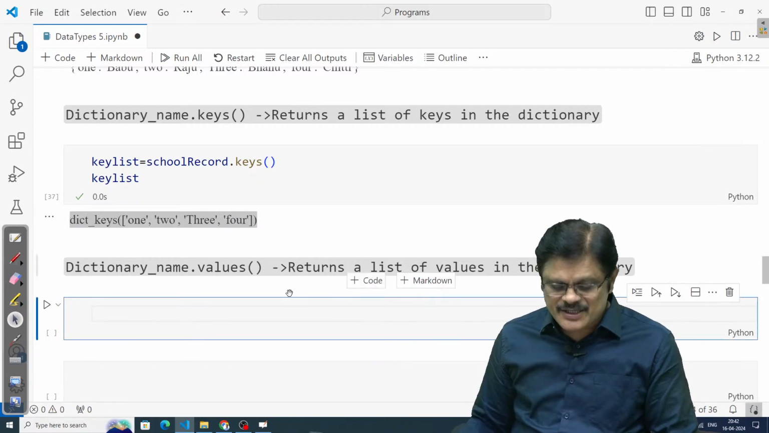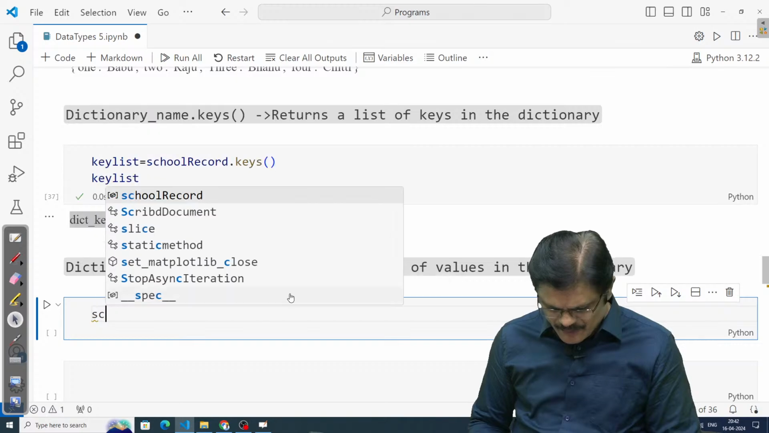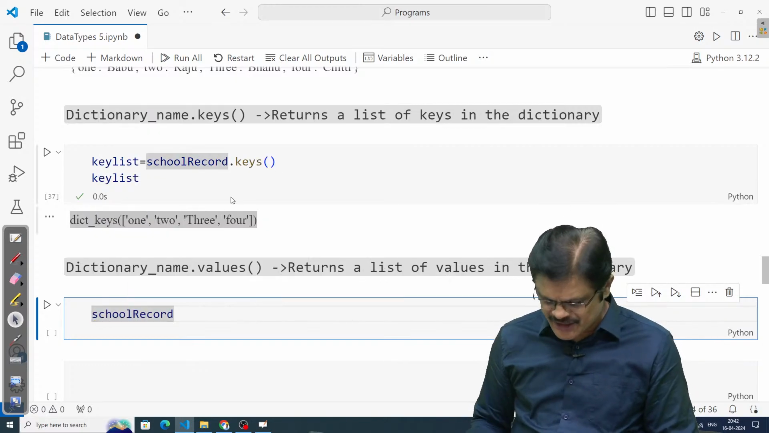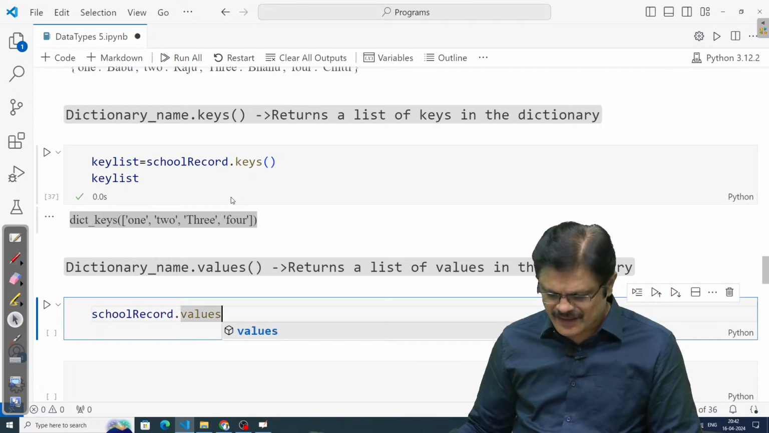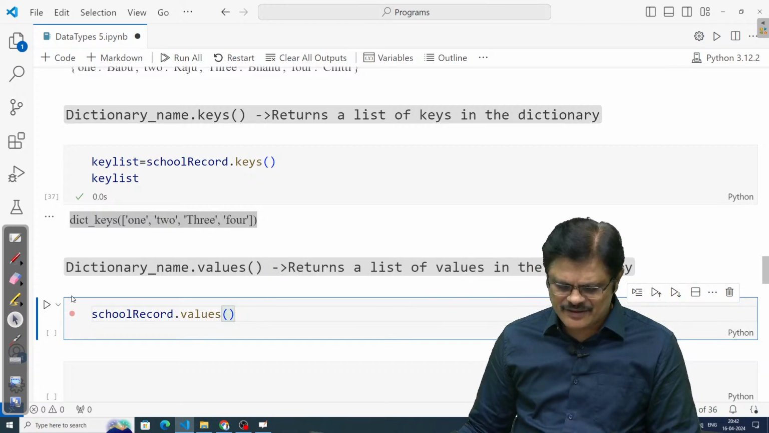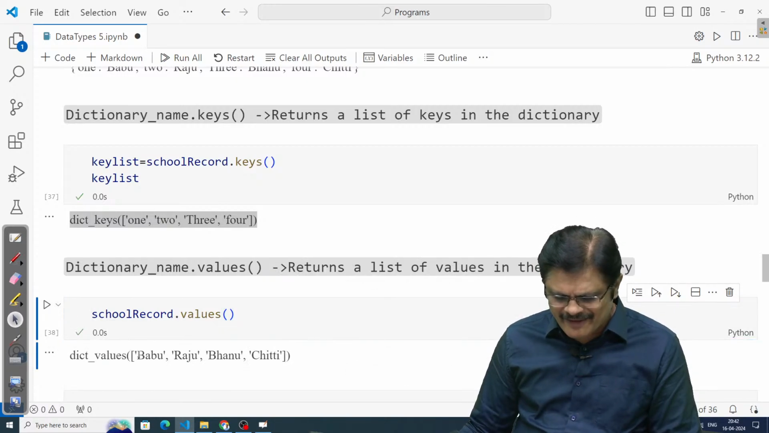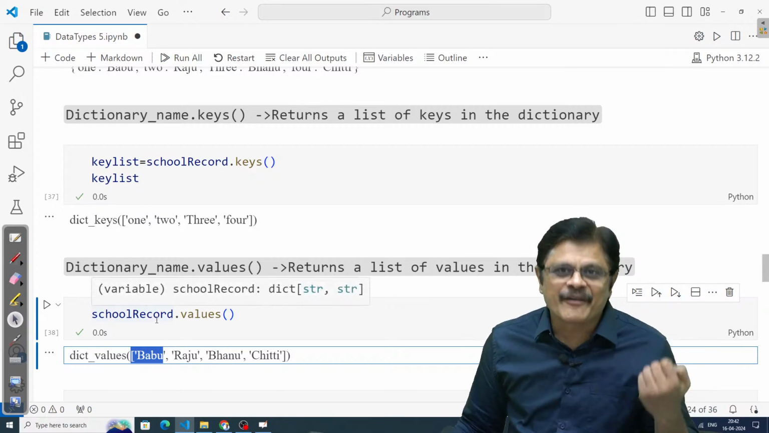Now if you want to only retrieve the values, that also can be done with the name of the dictionary dot values. Of course this is a function. Am I clear? So dictionary values. What happens is you are going to get only the values. Only the values list is retrieved, my dear friends.